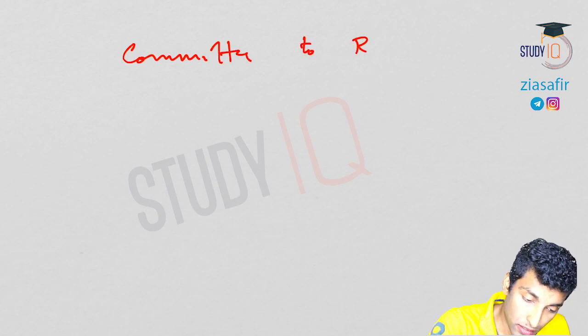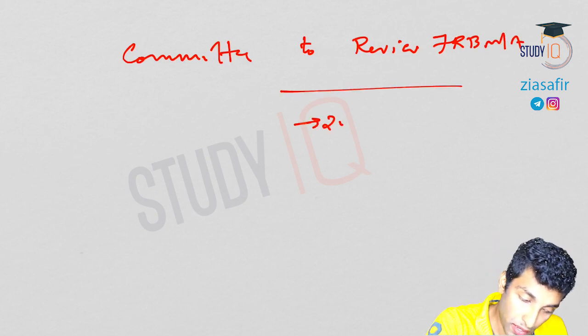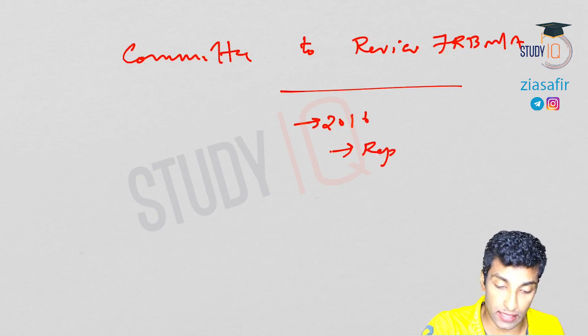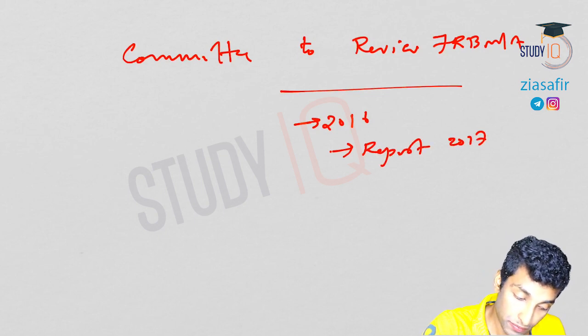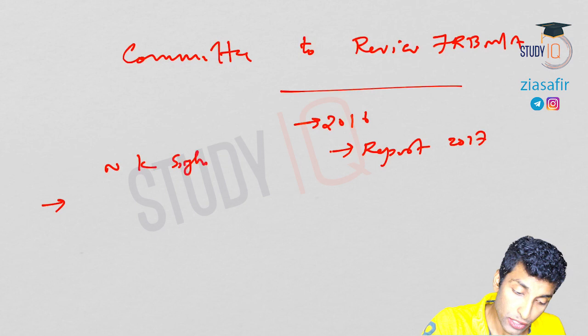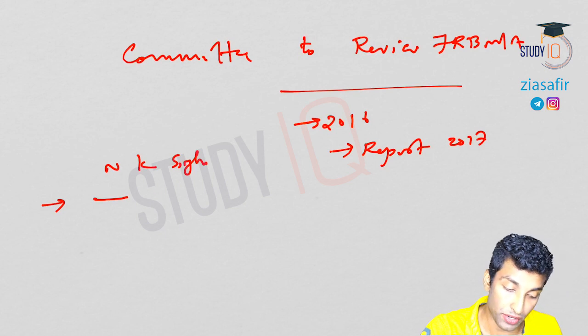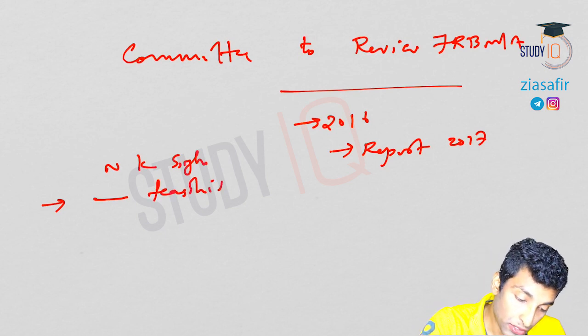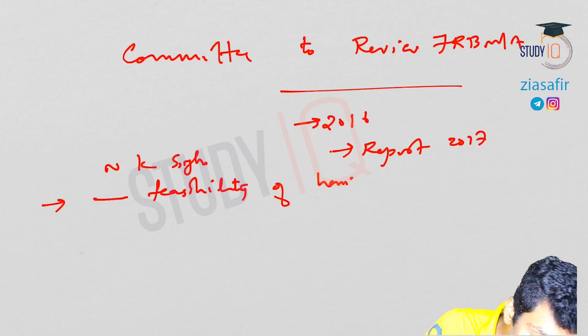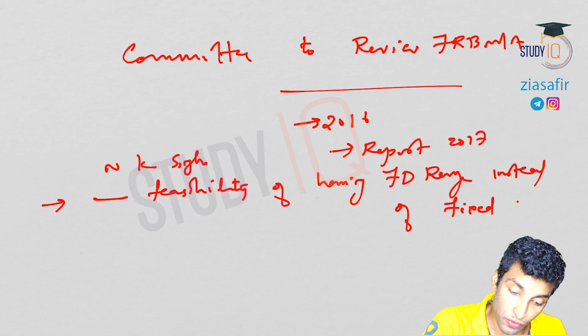Now there was a committee to review the FRBMA, established in 2016, and the report was in 2017. Chairman was N.K. Singh. Basically the committee was asked to study the feasibility of having a fiscal deficit range instead of fixed targets.